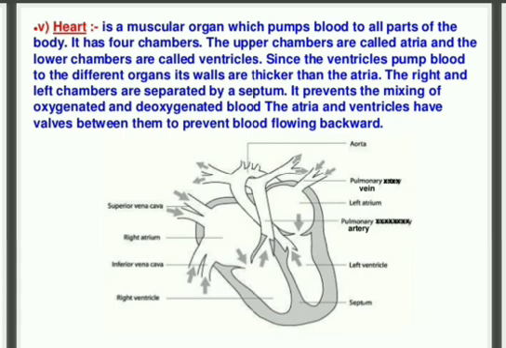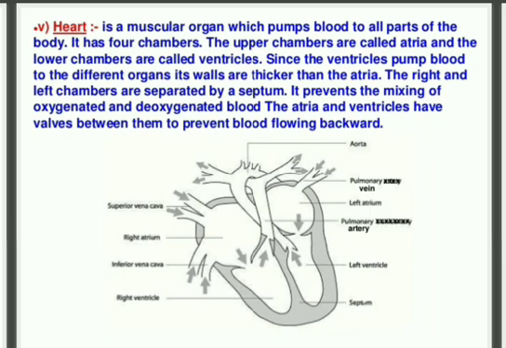Okay. If the oxygenated and deoxygenated blood, or the pure and the impure blood, mix with each other, then it can decrease the efficiency of our body. As we are all multicellular organisms, the energy requirement in our body is very high compared to others.